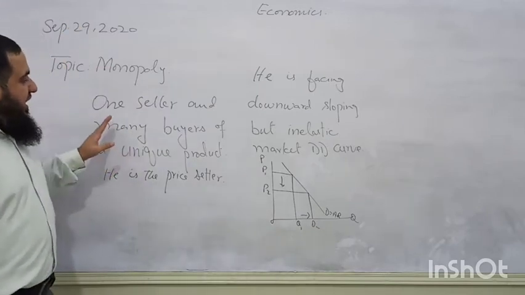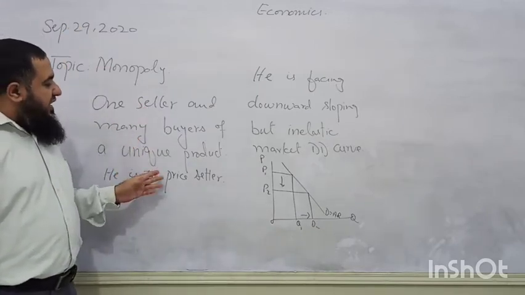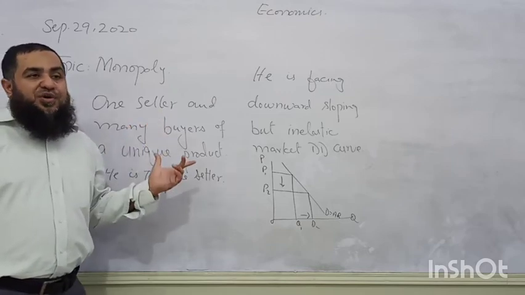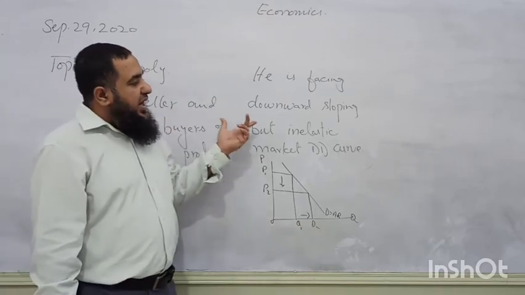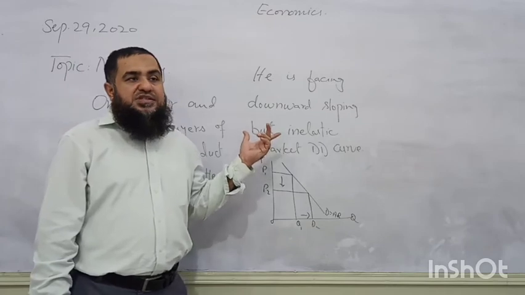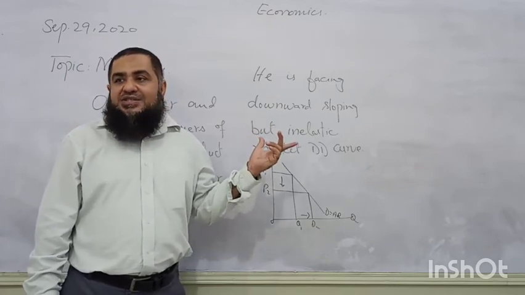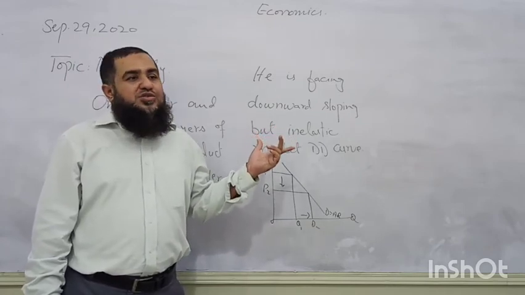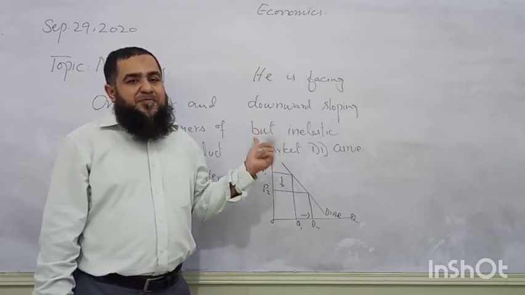So first, he is a single seller producing a unique product, and the demand curve faced by the monopolist is downward sloping, and it is inelastic because there are no substitutes or competitors.